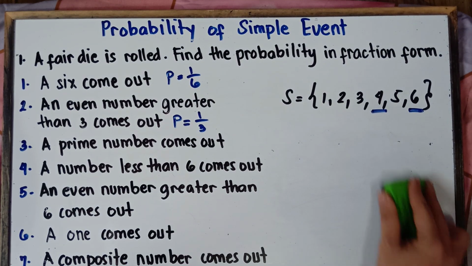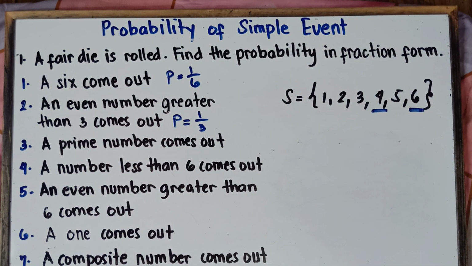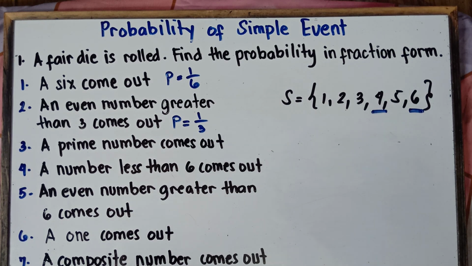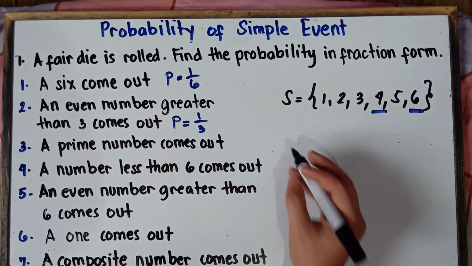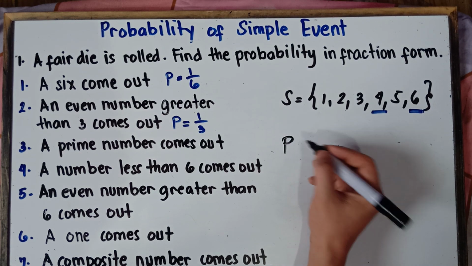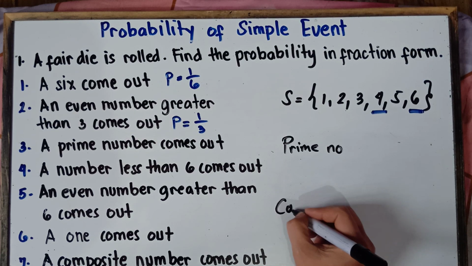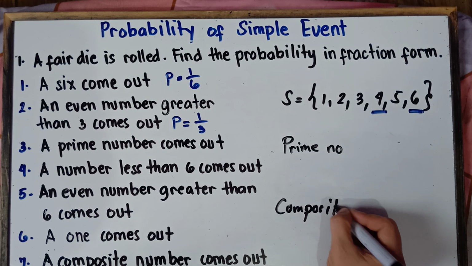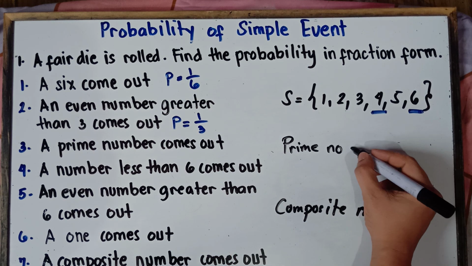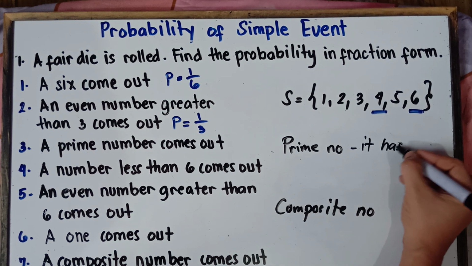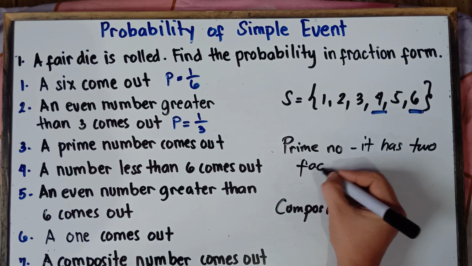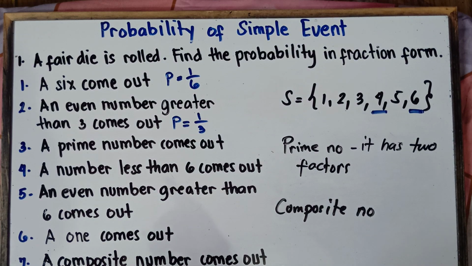A prime number comes out. Now, to remember, class, with regards to prime numbers, what do you mean by prime number? Prime number, class, has 2 factors only, 1 and the number itself. Once again, class, I hope you still remember this one, prime and composite numbers. Now for prime numbers, class, it has 2 factors, 1 and the number itself.